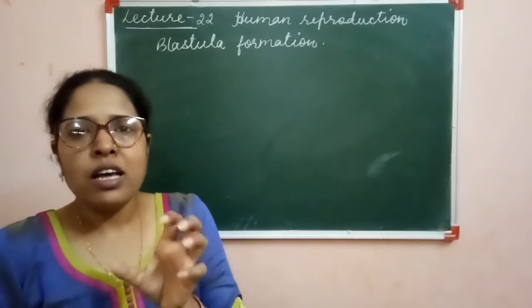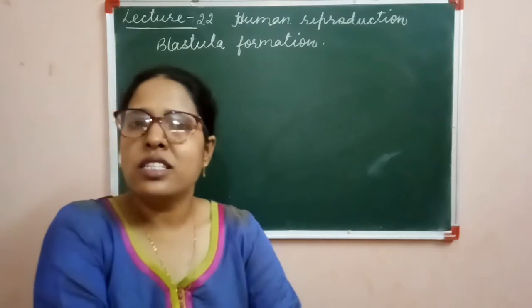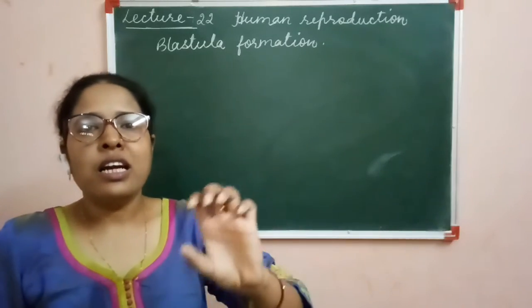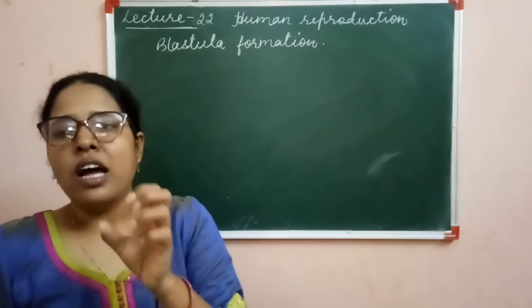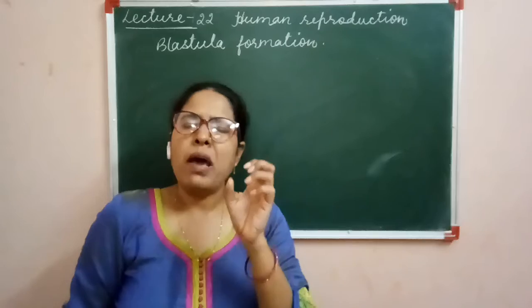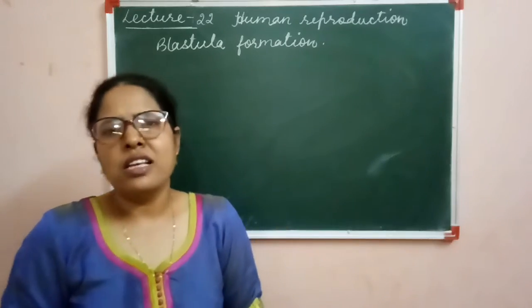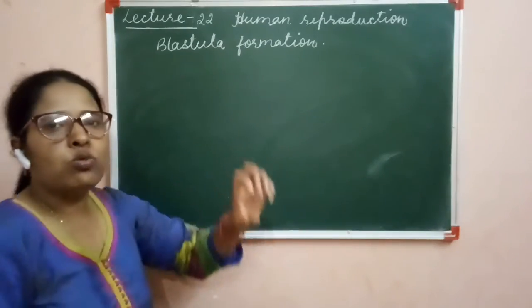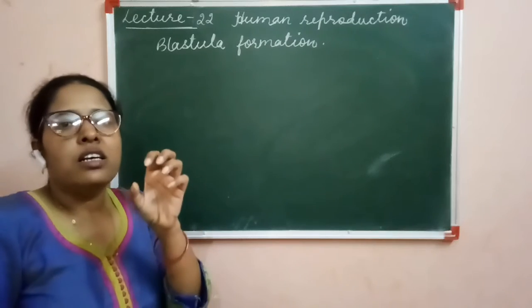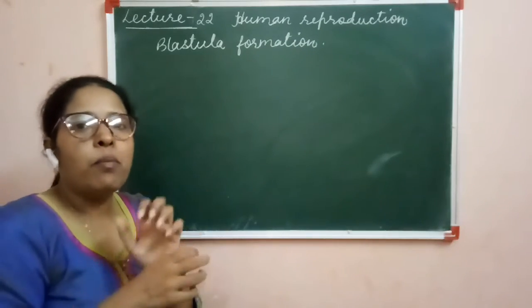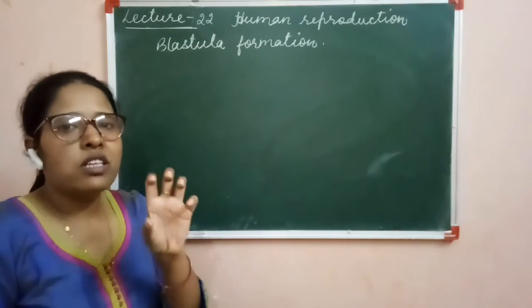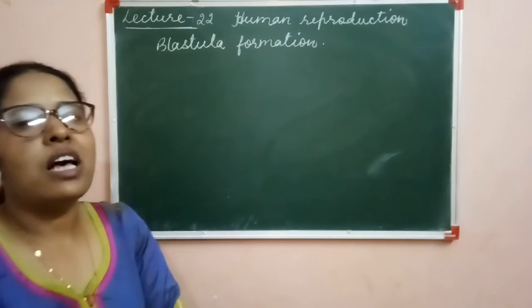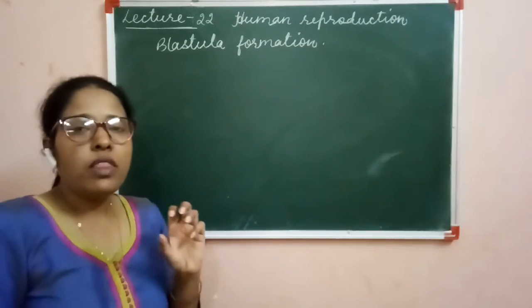We know that morula is a 16 or 32 celled stage, and when it enters the wall of the uterus, it takes place at only the third or maximum fourth day of fertilization. After fertilization, on the third or fourth day, the morula reaches the uterus and starts embedding in the endometrium wall of the uterus. So we will discuss how the rearrangement of the cells will take place in the blastula.